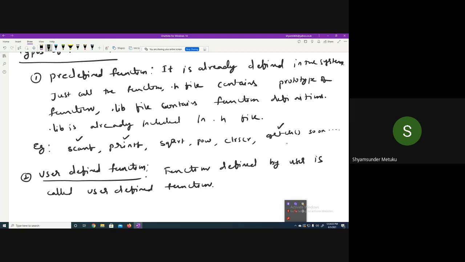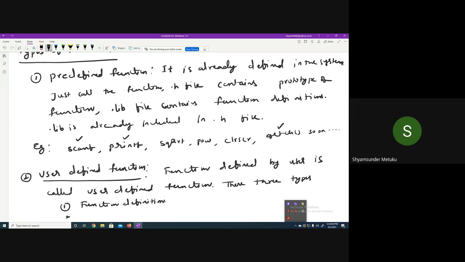When we do the user defined function, you must concentrate. There are three things actually. First is called function definition, which I did on the right side of the program.